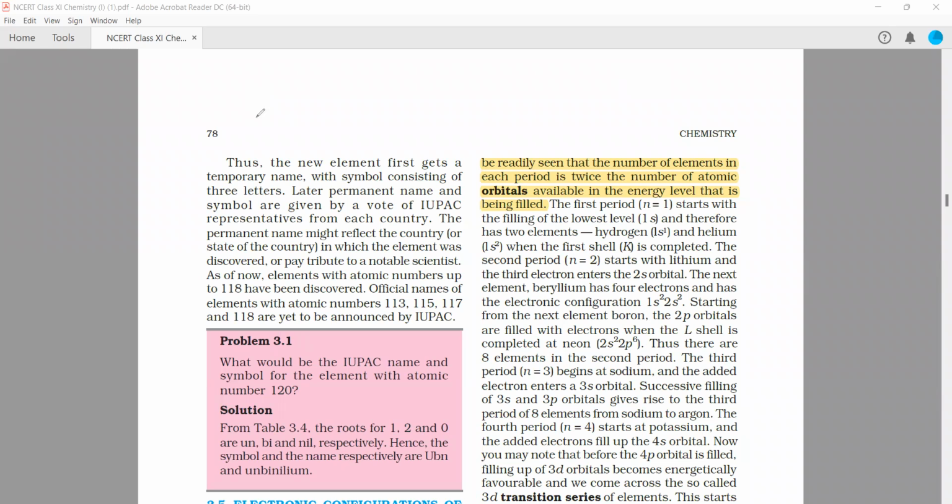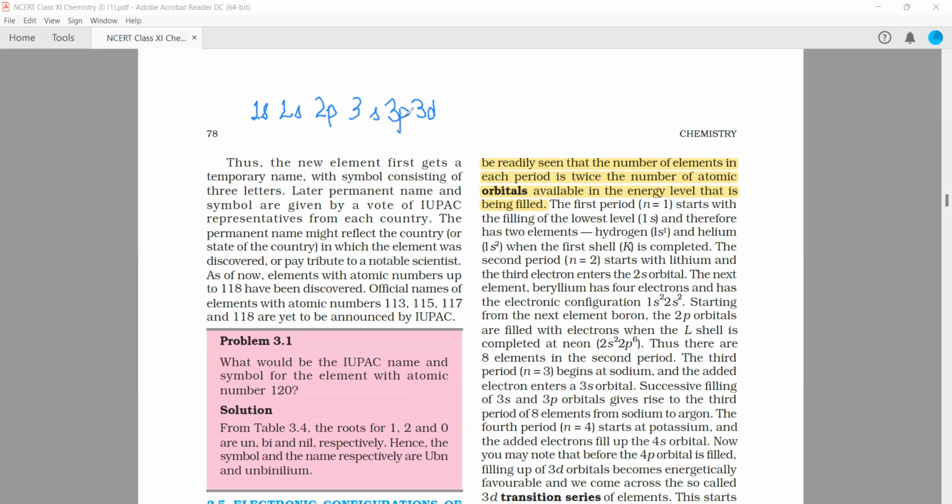So it is like 1s, then 2s, 2p, 3s, 3p, 3d, right?